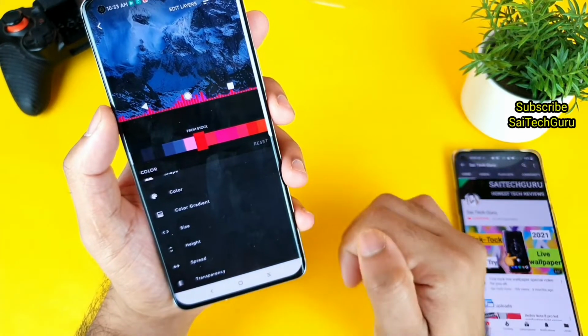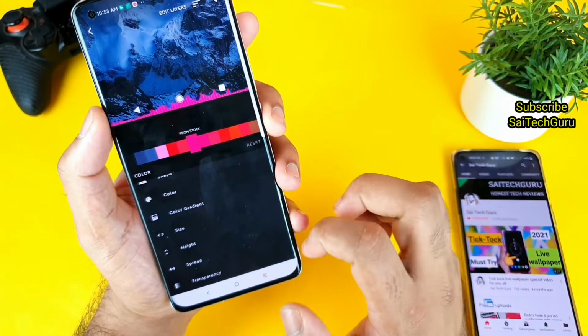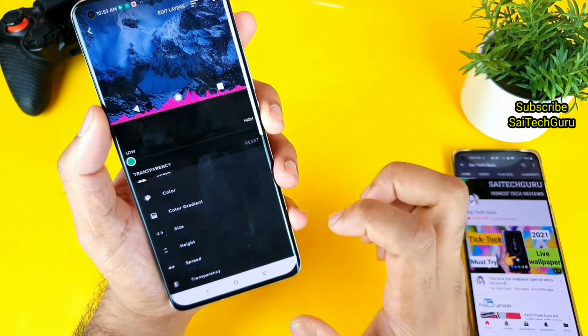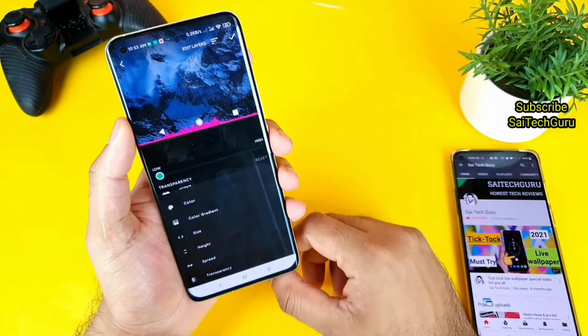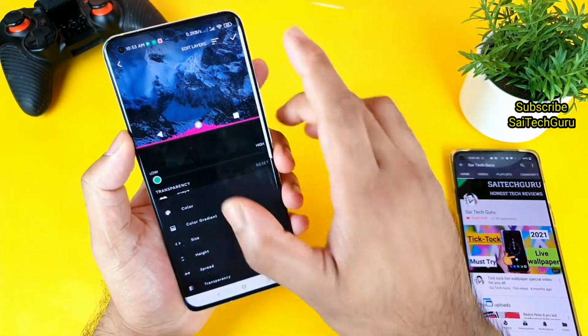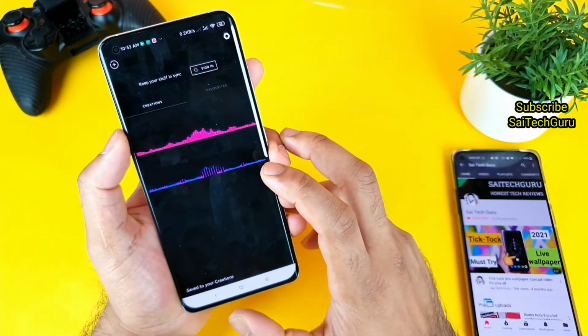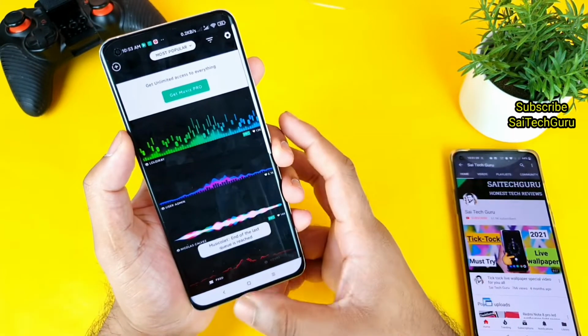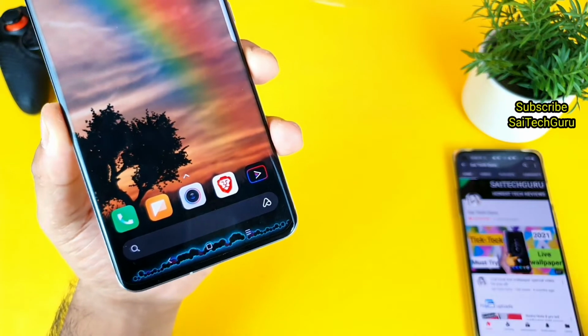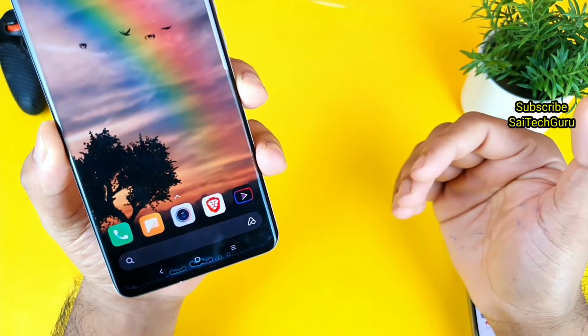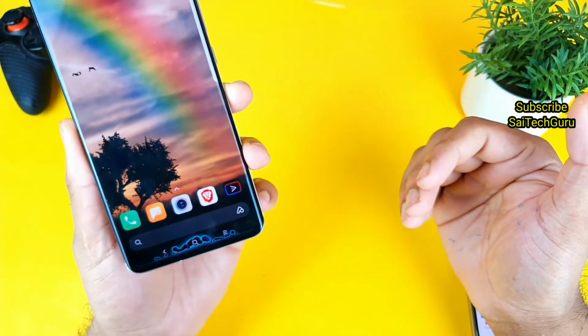So what kind of colors do you want, red color or blue color, as you can see, friends, in this way. This is a very good and useful feature which is available right now. You can try this kind of application, Movies, which is available currently for free. You can just create your own methods of equalizers as well, as you can see, friends. This is a different kind of theme that is going on right now in this phone, you can clearly see.